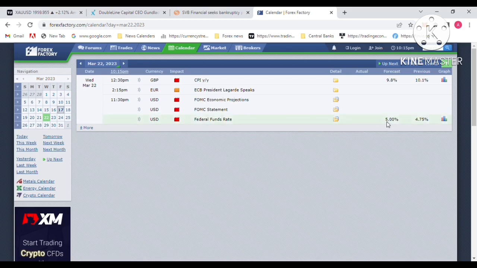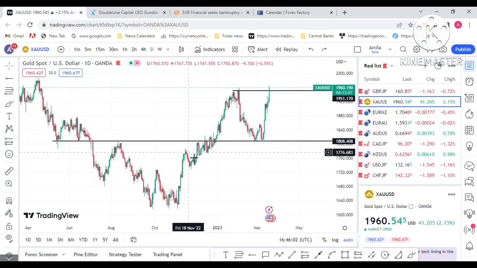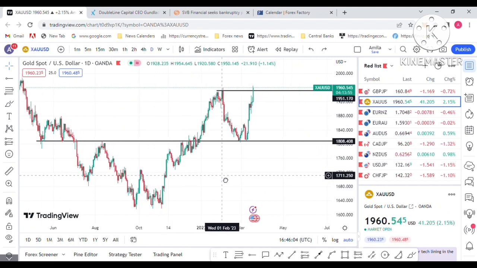If the Fed hikes the interest rate above 5%, that will create demand for the US dollar, and gold will continue to drop. That's the economic event next week.